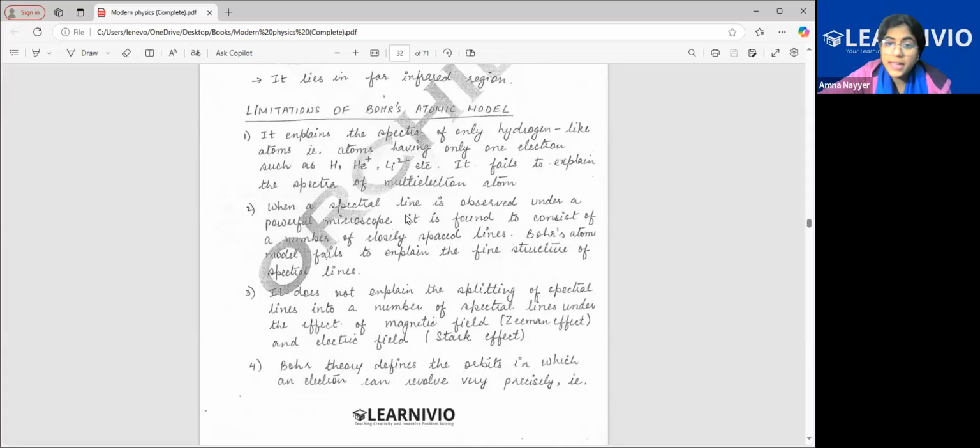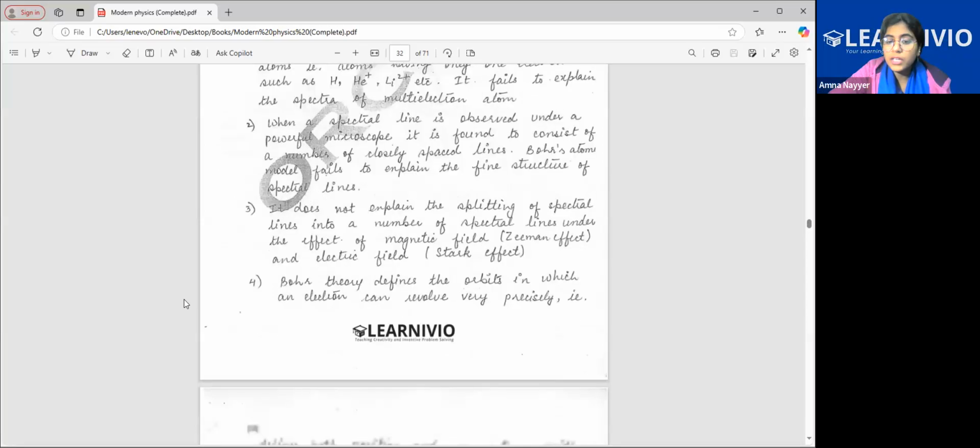Secondly, when a spectral line is observed under a powerful microscope, it was observed that closely spaced lines were present. He didn't say anything about this fine structure. That's why this is one of the limitations. Then these spectral lines, under the influence of a magnetic field, split. It is called the Zeeman effect. And under the influence of an electric field, they split. It is called the Stark effect. You need not remember anything in that, you just need to know the formula of it. So it did not explain that. That is one of the limitations.